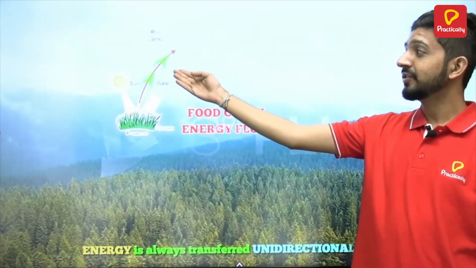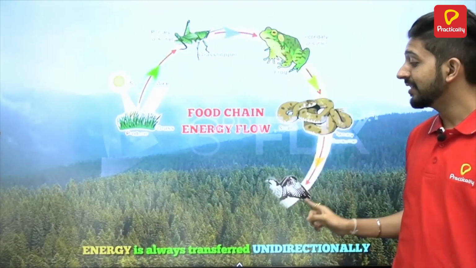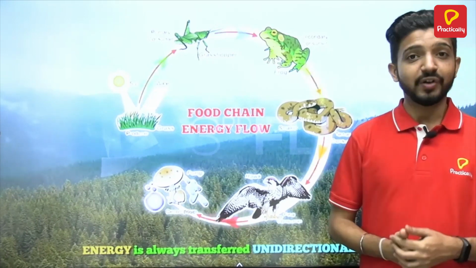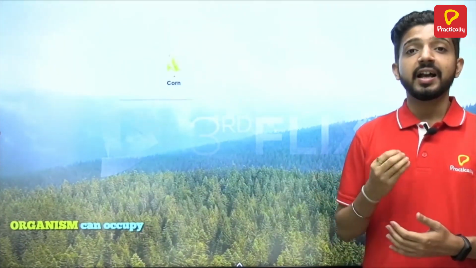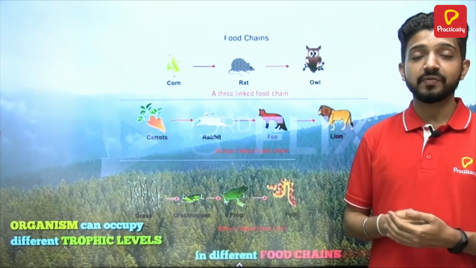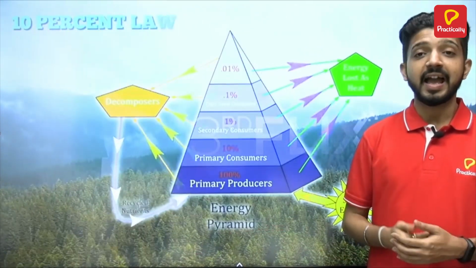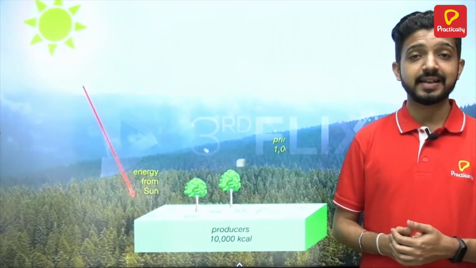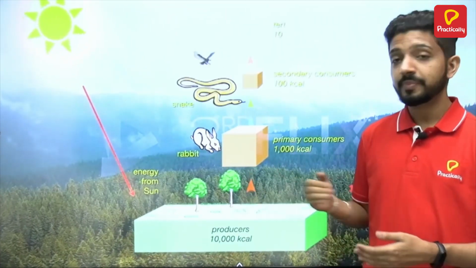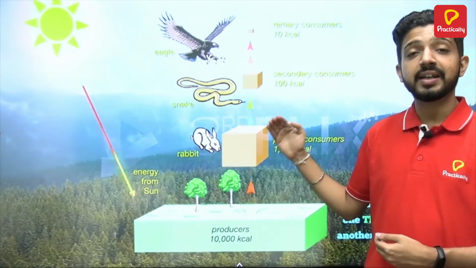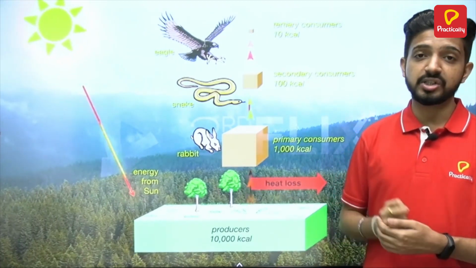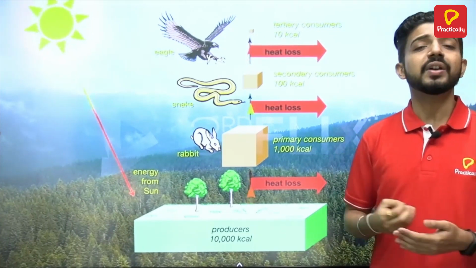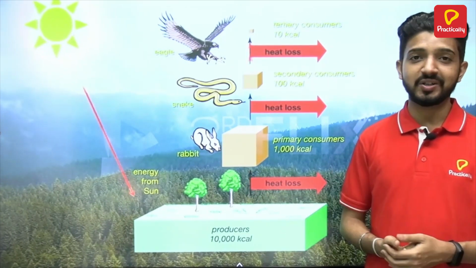In this way, the different organisms are connected with each other and the energy flows in one direction. This is the nature of the food chain. An organism can occupy any trophic level in a food chain, and they follow the 10% law. The 10% law states that the energy trapped by the producers is transferred to the next level. Only 10% of the energy is transferred and the remaining is lost in the form of heat through various metabolic processes carried out by these organisms.